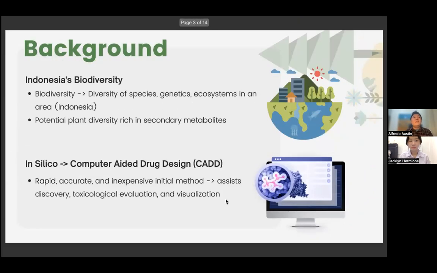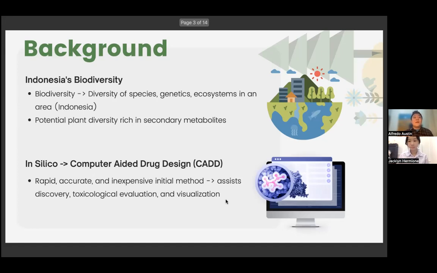Thirdly, Indonesia's biodiversity. Indonesia is an archipelago with more than 11,400 islands, rich in natural resources. This is related to biodiversity, which is the diversity of species, genetics, and ecosystems in an area like Indonesia. We were also inspired by Indonesian housewives who use traditional medicinal plants to create medication like jamu. This inspires us to find the potential plant diversity rich in secondary metabolites.